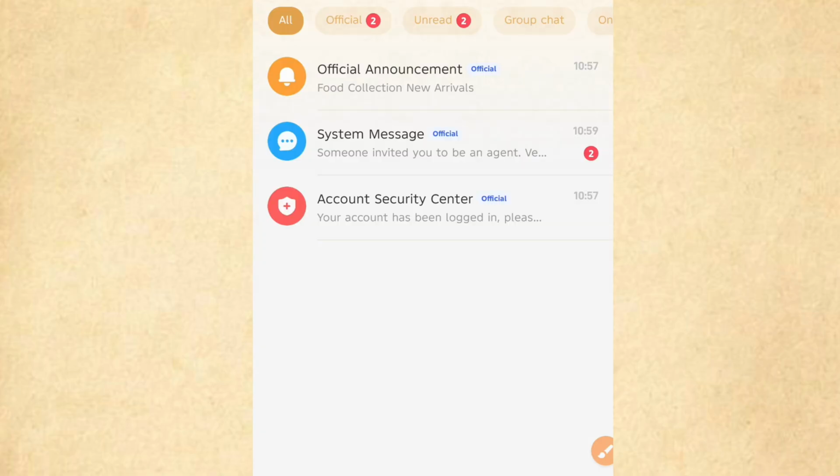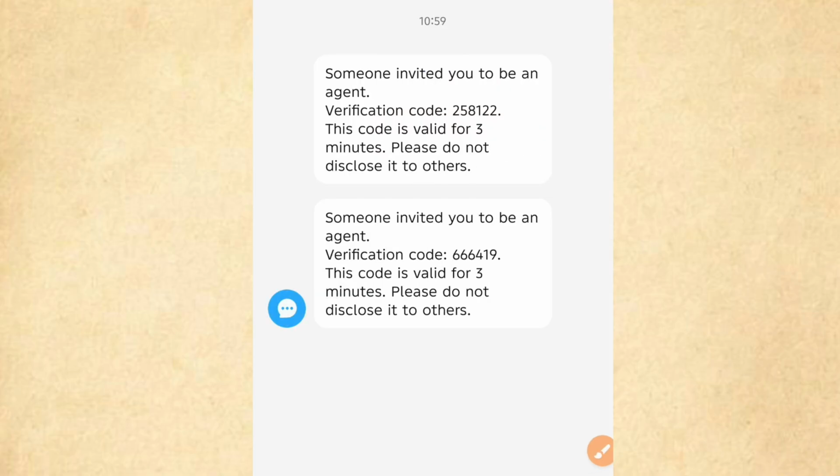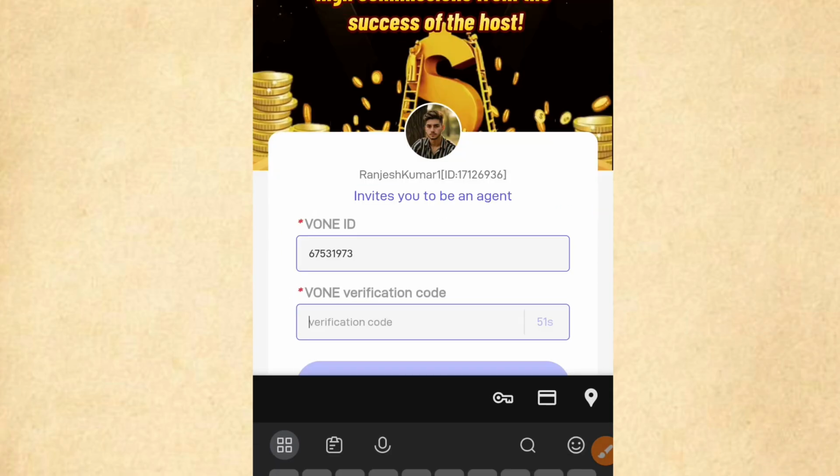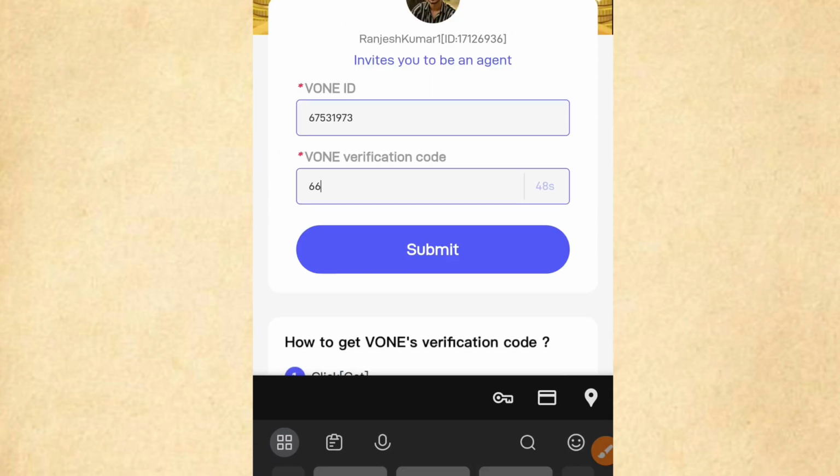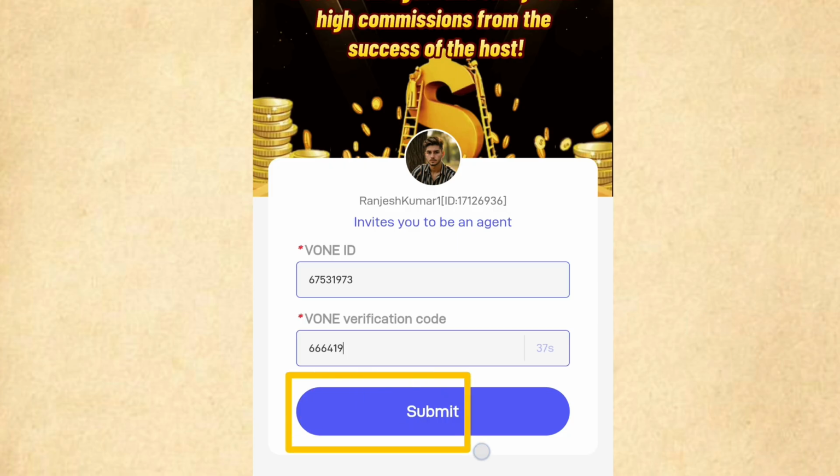Now open the app again to see the code. Visit the message on the front. There you will get your verification code. Now remember that code. Come back to the page again and enter the code in the box. Now click on the submit button given and then confirm below. That's all. You have created an agency.